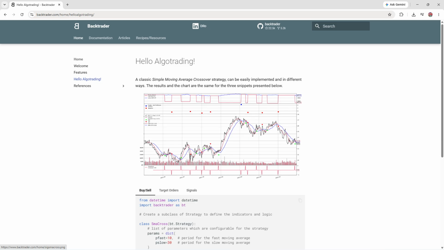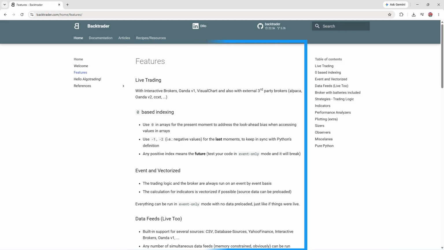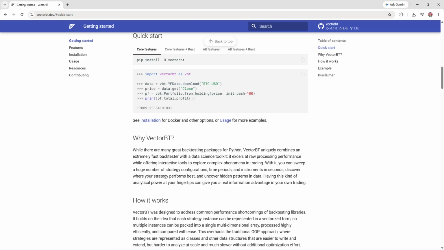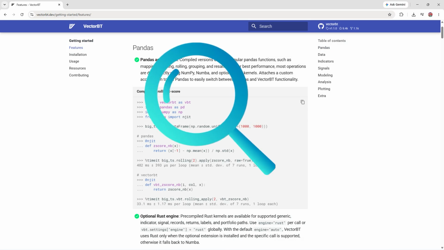Backtrader is a powerful Python framework for developing, testing, and optimizing trading strategies across different financial markets with extensive customization. VectorBT is a high-performance Python library that uses vectorized calculations for fast backtesting, portfolio analysis, and quantitative research.